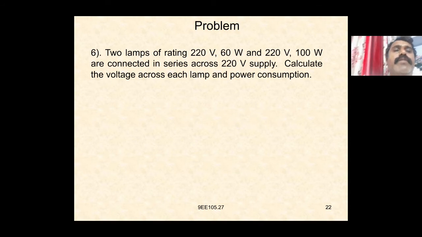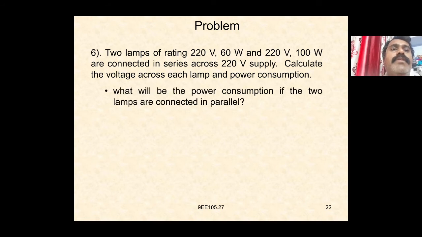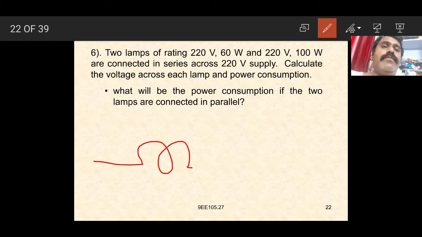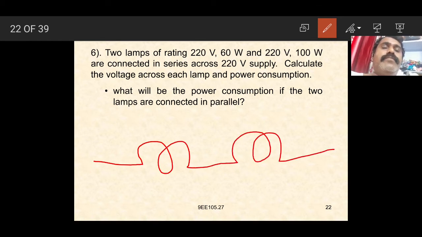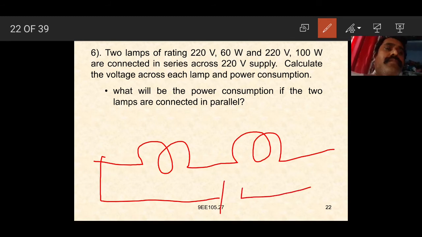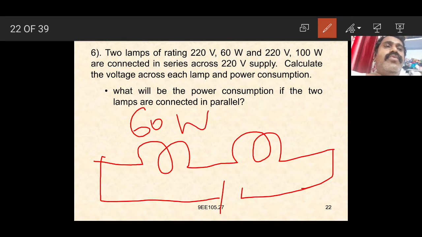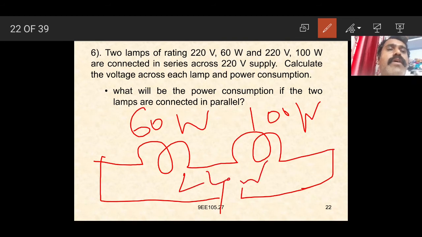Again, two lamps of rating 220 volts 60 watts and 220 volts 100 watts are connected in series across a 220 volt supply. Calculate the voltage across each lamp and the power consumption. Also, what will be the power consumption if the two lamps are connected in parallel? Again, we can assume here two lamps are connected in series.